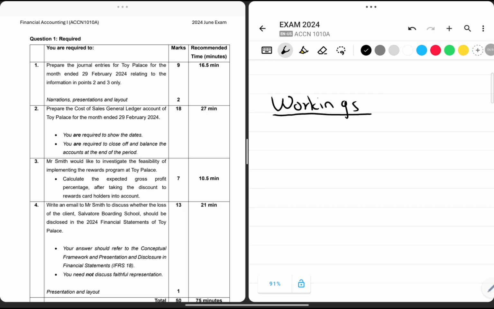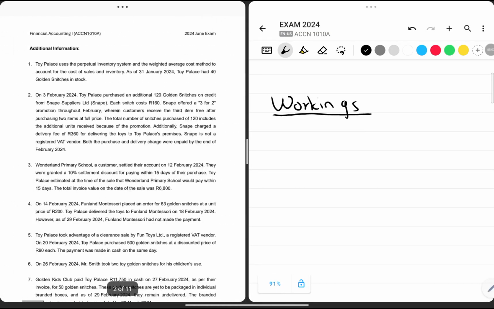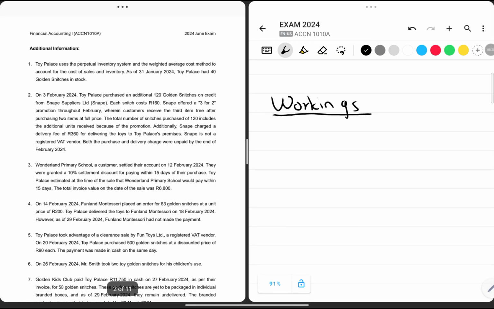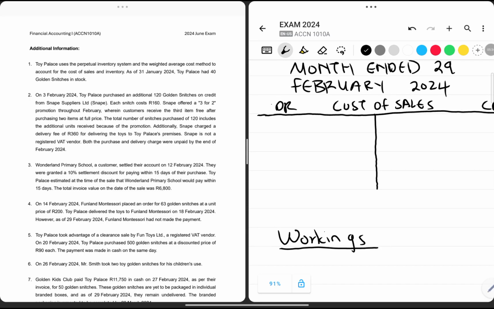Now, let's go back. We are required to prepare for the month ended 29th February 2024. If we go back to the required point, we should be able to account for cost of sales as required. We know that we are going to be using the perpetual inventory system as well as the weighted average cost. Obviously, first we should start with the opening balance of the cost of sales.